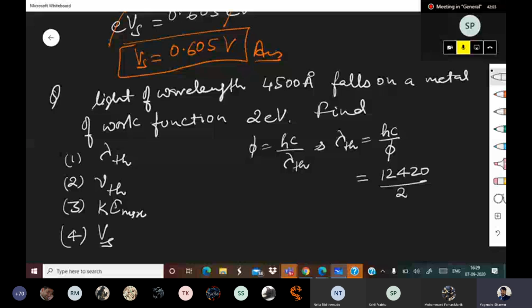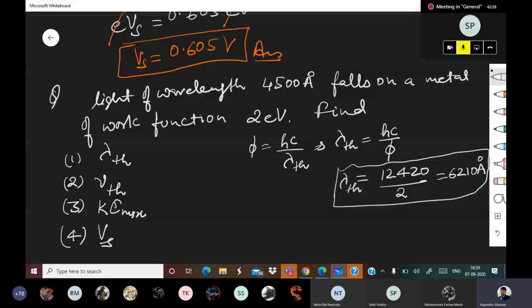So 12420 divided by 2 comes out to be 6210 angstrom. So lambda th comes out to be 6210 angstrom. All right, this we have done.